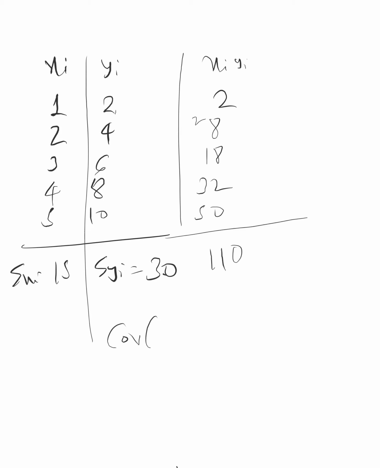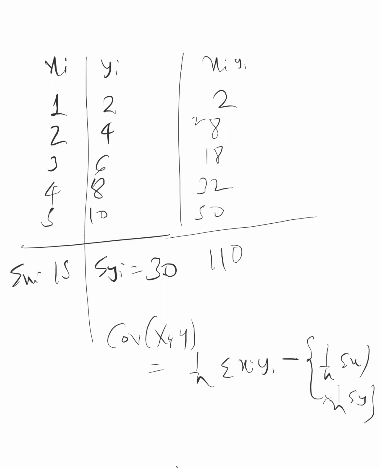Then apply that formula of covariance of x and y, that is 1 by n times summation of xy minus 1 by n summation x into 1 by n summation y. So n is 5 only, summation xy is 110, and that is 15 into 30 upon 5 into 5.